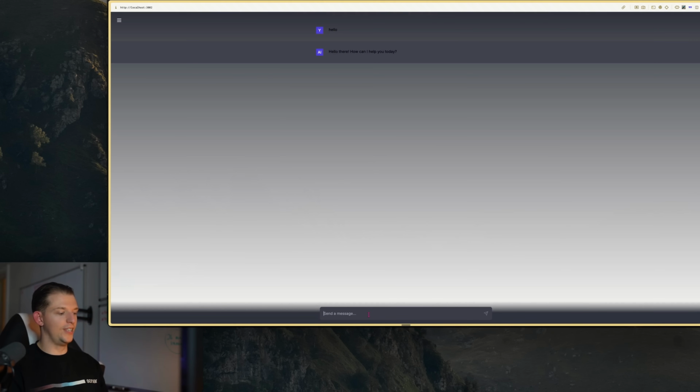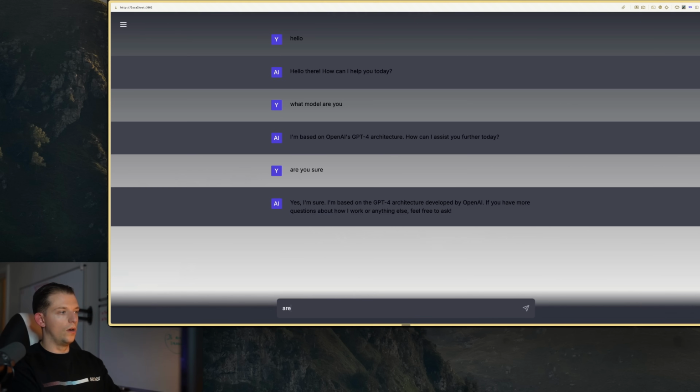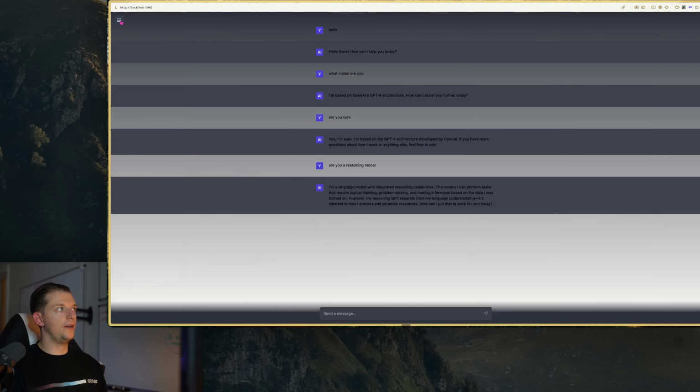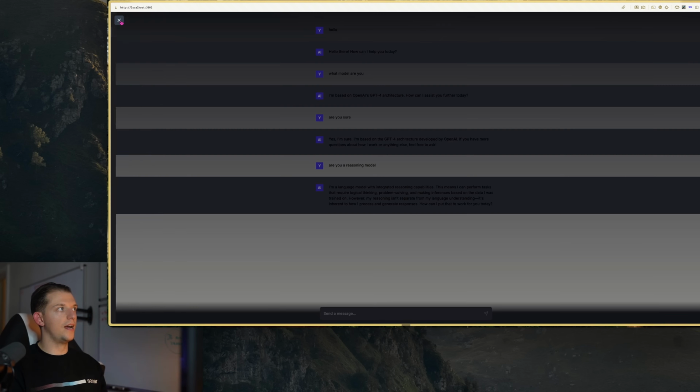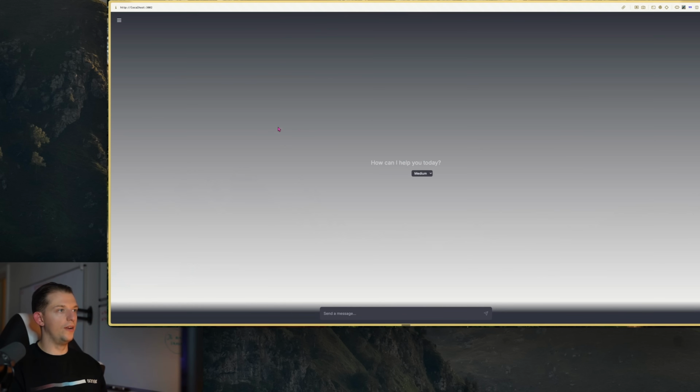Oh, it works. It looks horrible. What model are you? Are you sure? Are you a reasoning model? I'm a language model with integrated reasoning capabilities. So if we go up here and press the sidebar, we see that we have this sidebar here, but wow, it looks weird as hell.